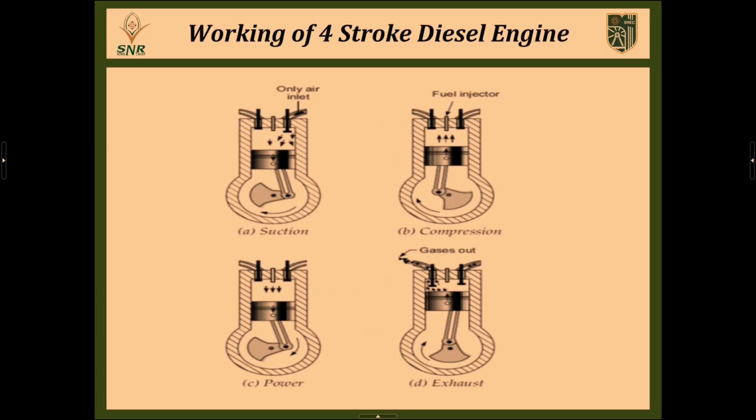These are the four different strokes of a diesel engine. The first stroke is the suction stroke, the second is compression, the third is the power stroke, and the fourth, the last stroke, is the exhaust stroke. Now we will discuss step by step what processes happen in each stroke. We are starting from the suction stroke.